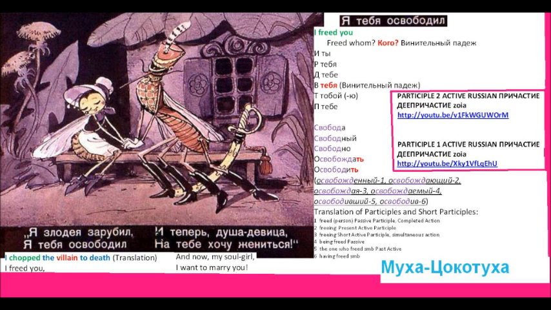We have 6 different participles here, participles and short participles. English language has only present participle and past participle, which is freed, past participle, and freeing, present participle. And in Russian we have much more. Look at them. We have 6 here. In those slides, in those videos, other videos which I send you, in the bright pink frame, there are probably only active Russian participle, активное причастие. Probably I have to add up there. So here I show you 6 of them, of this verb, okay?